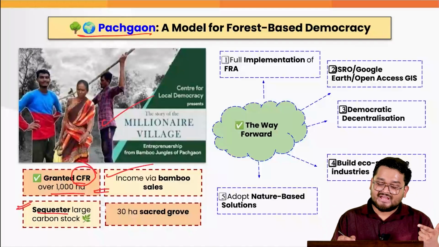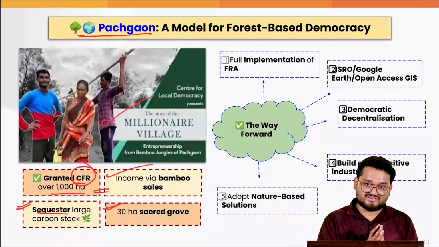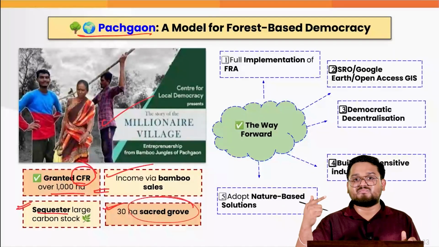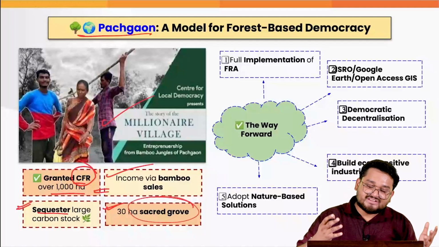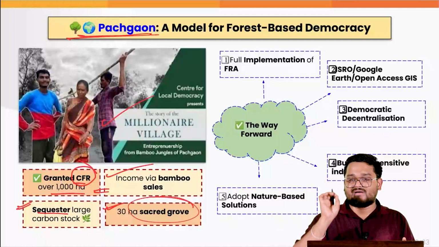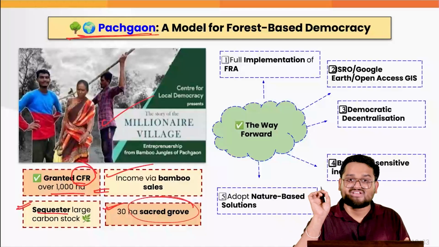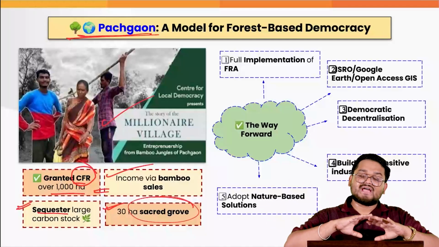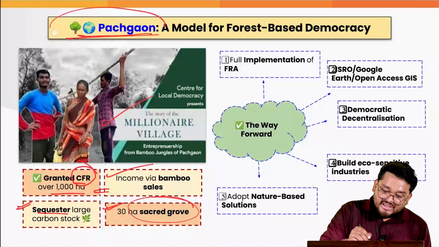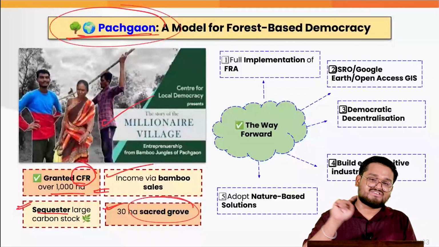And at the end of the day, government has also approved almost 30 hectares of sacred groves in the region. So these sacred groves not only preserve the environment, they also look for the spiritual upliftment of the people. So this local incident of Panchgaon is giving us a very important message, that we need to have democratic decentralization when we talk about forest conservation as a whole, and when we talk about Western Ghats conservation in a nutshell. Now, here, this kind of case studies are extremely important to be used in your mains answer writing. So never forget to note this down right now in your notes.